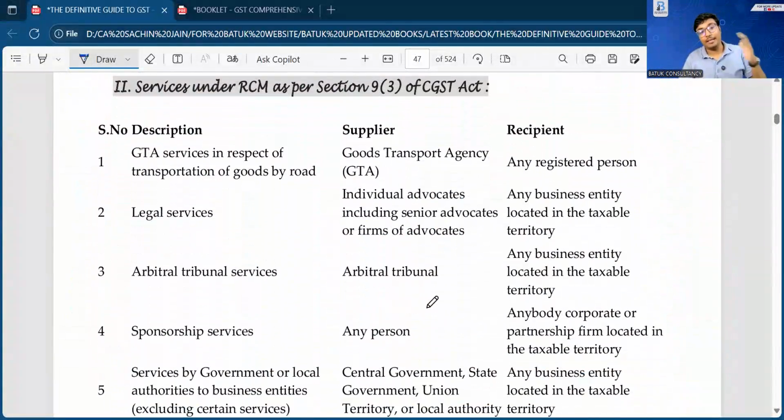Now we'll discuss the list of services. Sir, is the RCM percentage the same as the rate of goods or the rate of services? There is no specific percentage which is applicable in case of RCM. The rate is completely as per the rate notification.